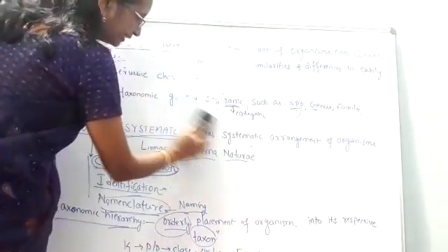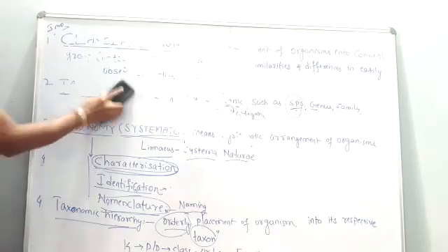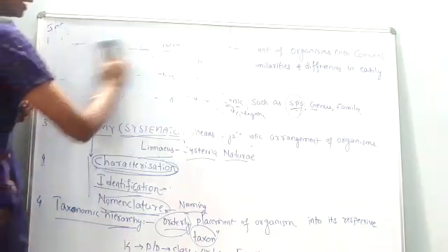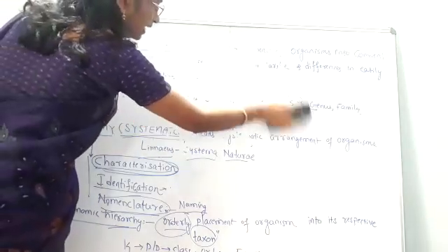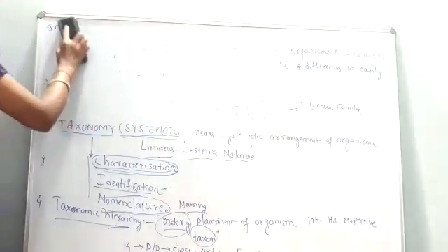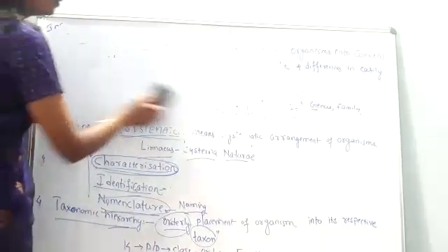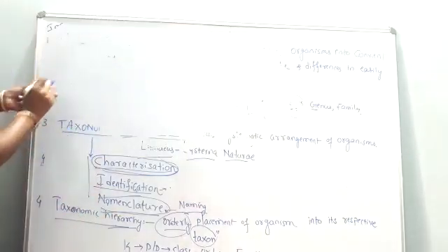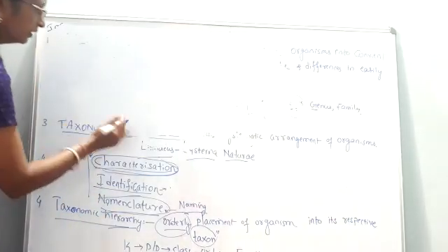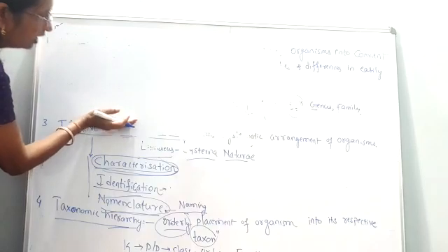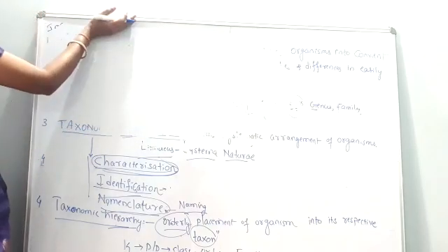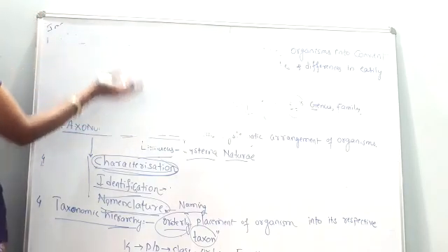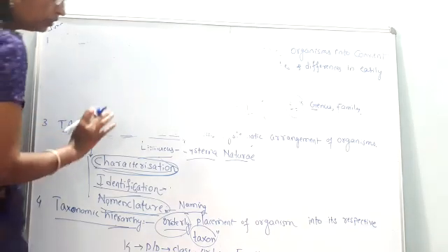So let me write the taxonomic hierarchy in an ascending manner. Take for example, which is the lowest category, from lower to higher. From lower to higher means in an ascending order we have to write them.